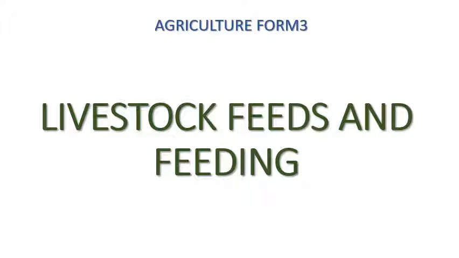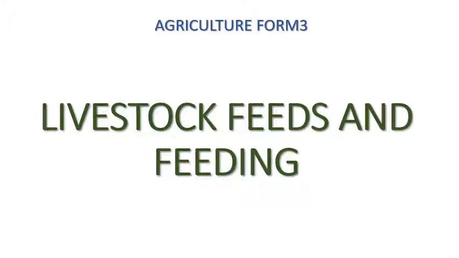So here we are. We're going to start discussing the last broad topic, or what we call core element, which is animal production. In Form 3, under animal production as a broad topic, there are two minor topics: livestock feeds and feeding, as well as sheep and goat production.